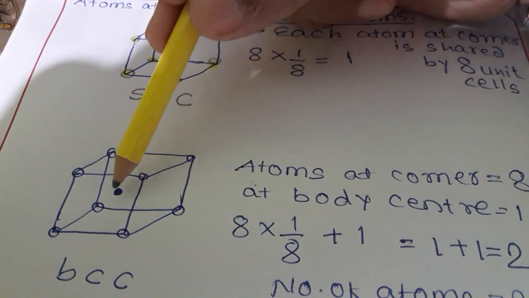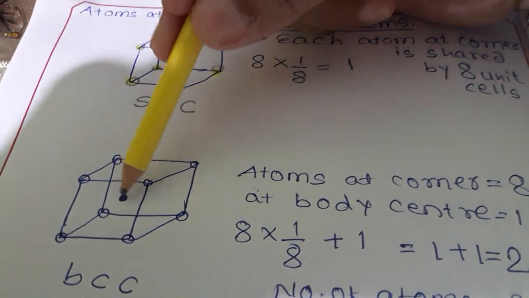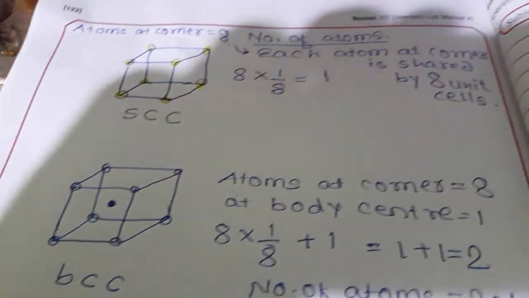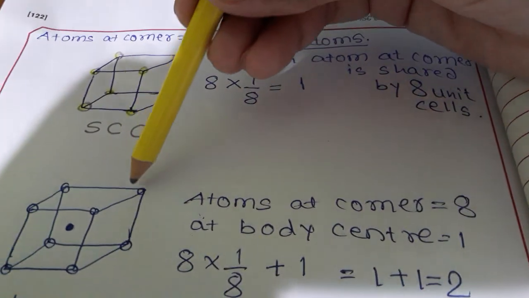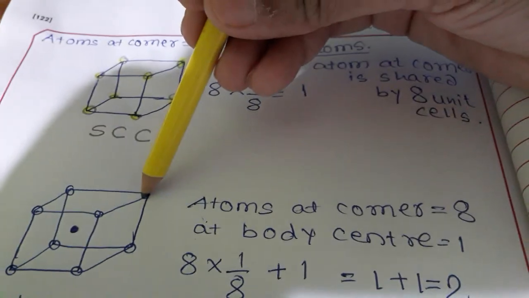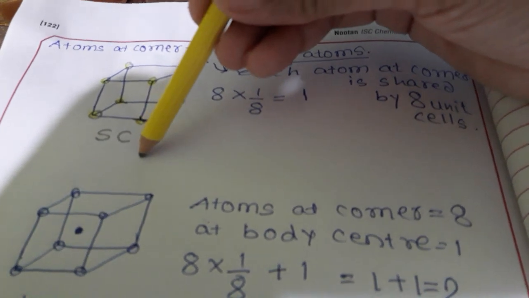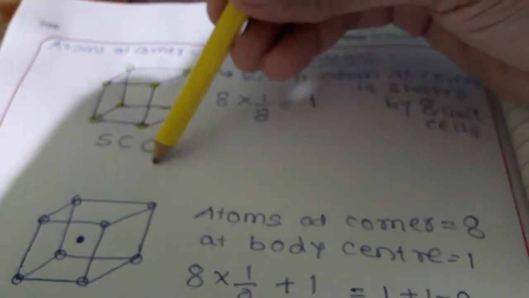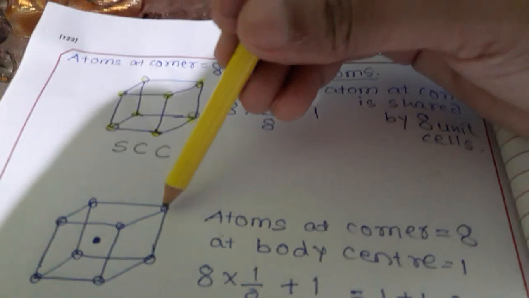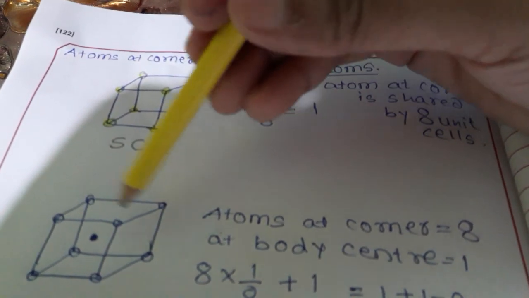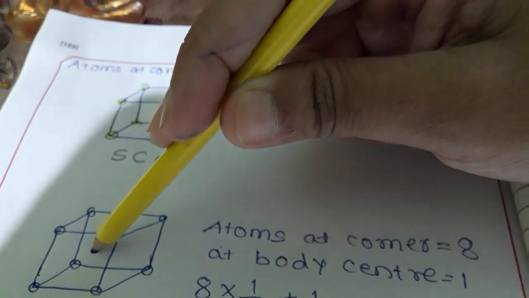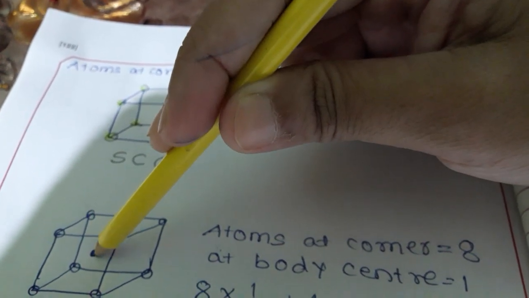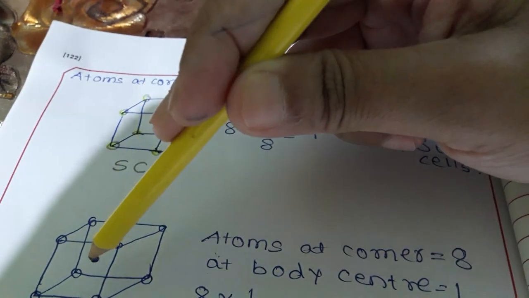There are 8 atoms at the corners, and each corner atom is shared by 8 unit cells, so it contributes only 1/8 part to that particular unit cell. And there is one atom at the center which contributes fully to that unit cell.